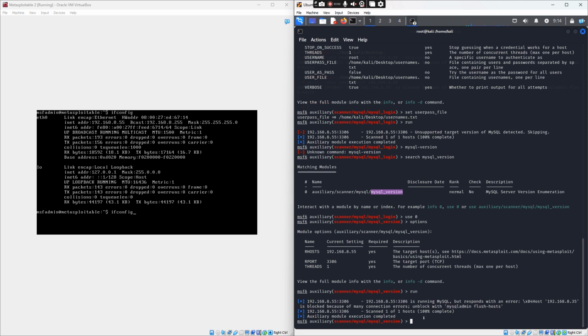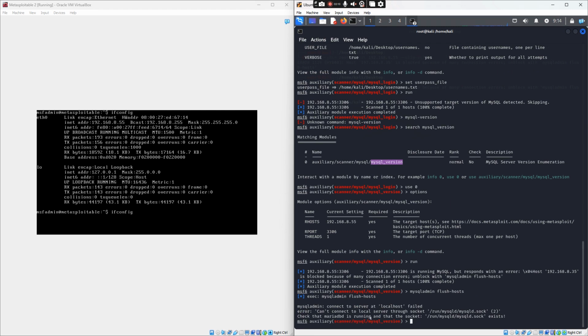But if I try to run MySQL, if I try and open this, mysqladmin flush-hosts, what does it say? Can't connect to local server through socket. You should check MariaDB is running and that the socket exists. So that's the issue that we have. We are going to try and come up with a solution to this.